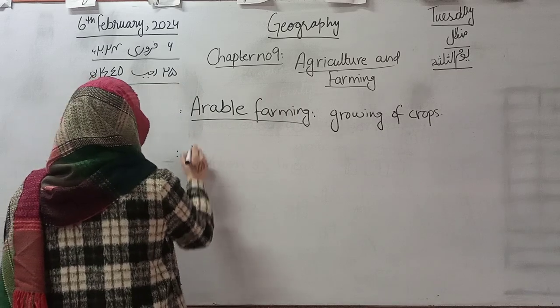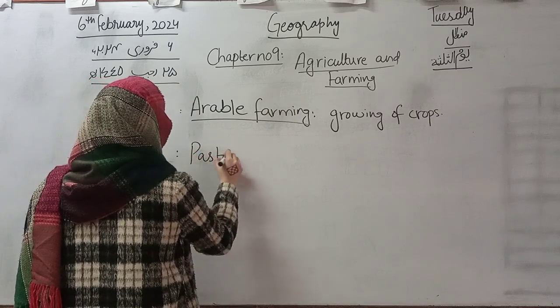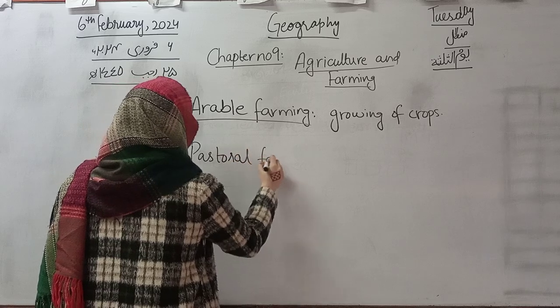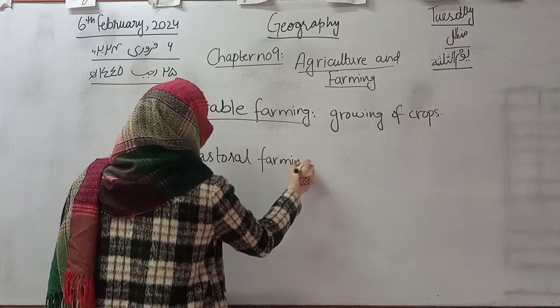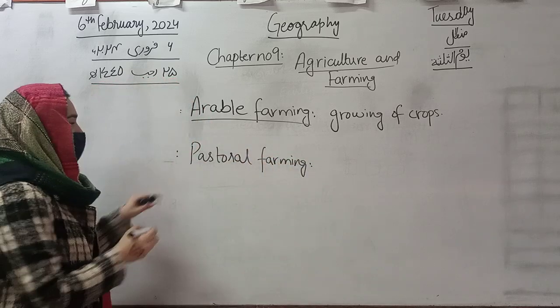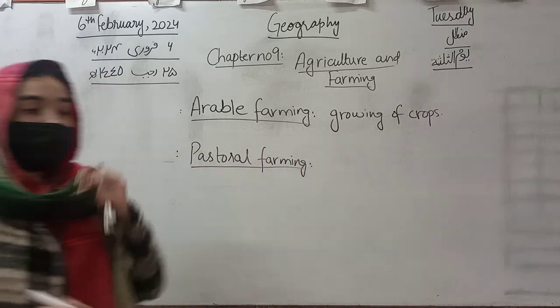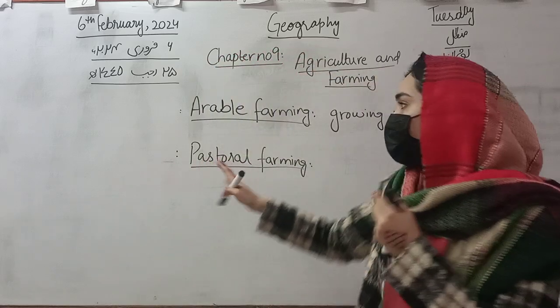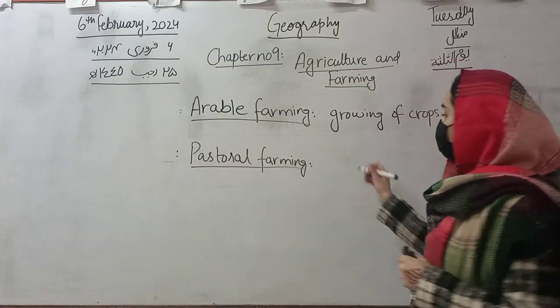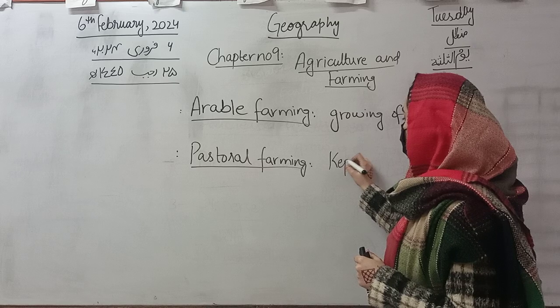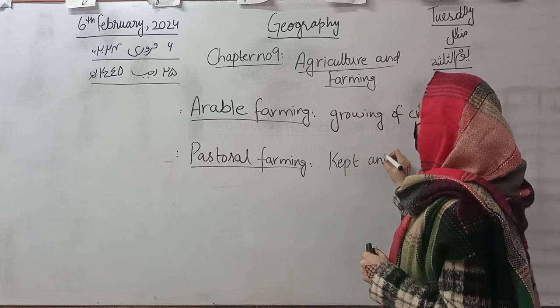And the second one is pastoral farming. Can anyone of you tell me what pastoral farming is? Yes, good, Amira. This is the one in which we keep animals for seeking benefits from them.